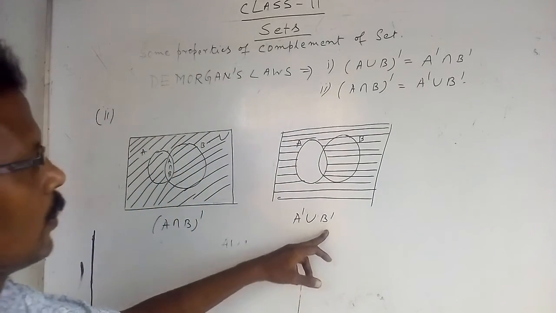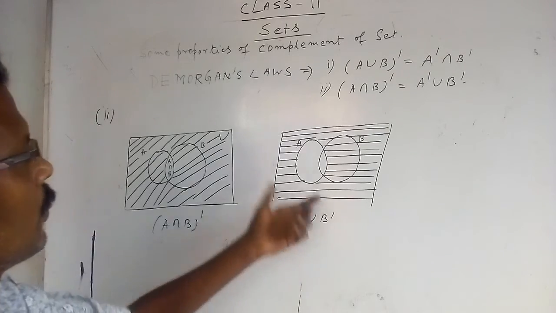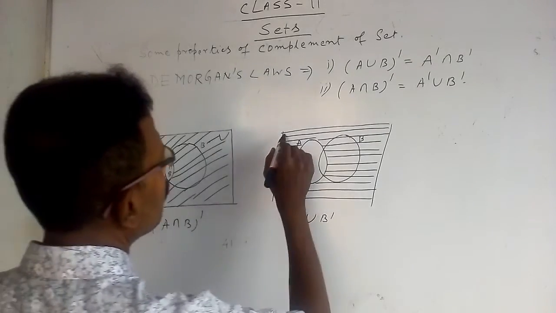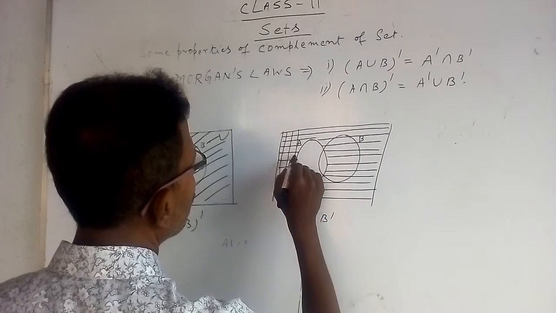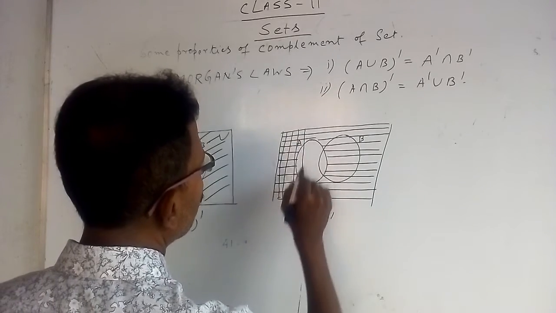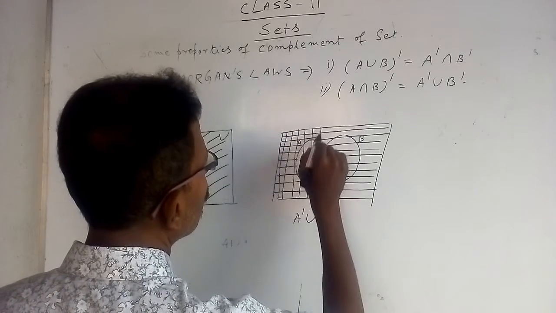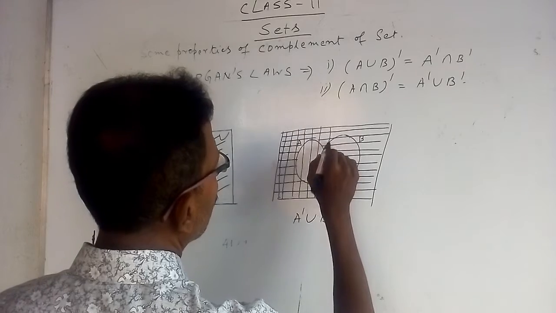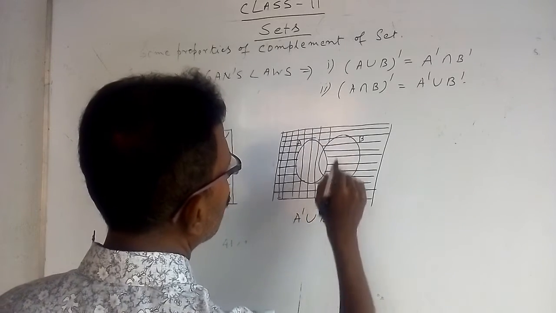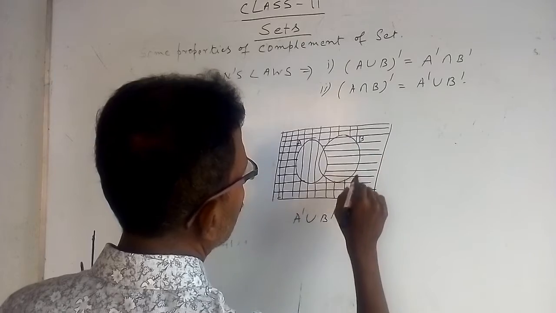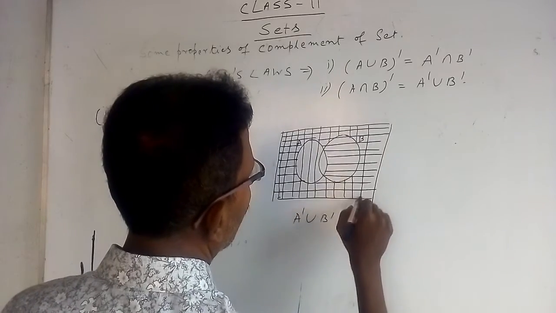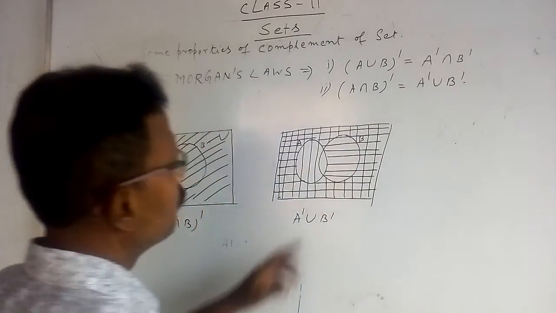Now B complement is to be shaded with vertical lines. Don't make any entrance within B. Don't go inside B. It is locked.